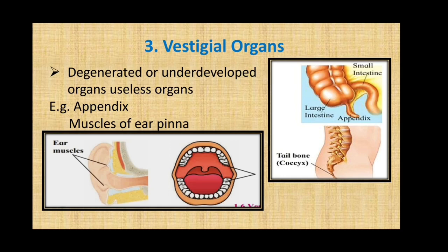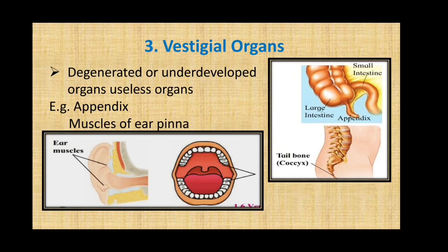Now, for example, appendix. It is useful for grazing, ruminating herbivores such as cows, buffaloes. For them, it is very much useful and it is present in them. So, it is functional. But in humans, it is a vestigial organ. In the same manner, muscles of ear pinna are useless to humans, but are very much useful for monkeys for movement of the ear pinna.